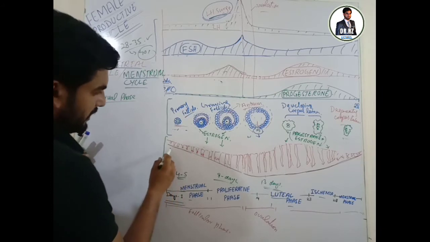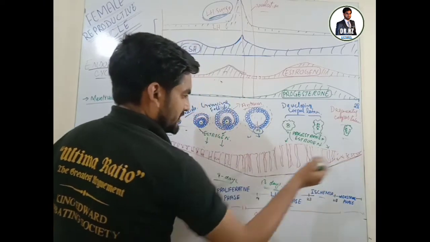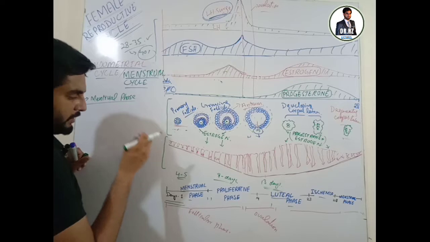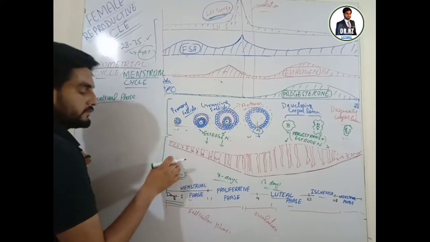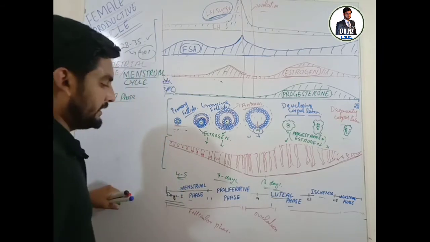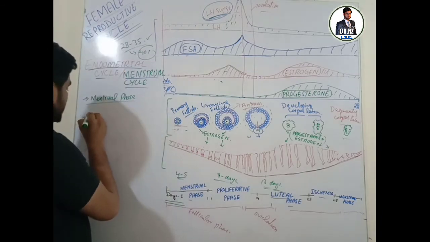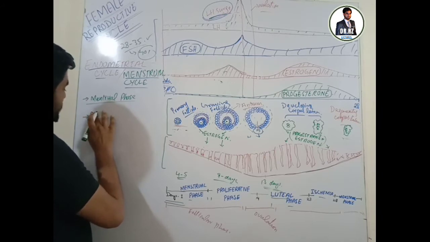During this stage, the developed endometrium has started degrading, and the material formed from the degradation of the endometrial wall goes out. This is called the menstrual phase.